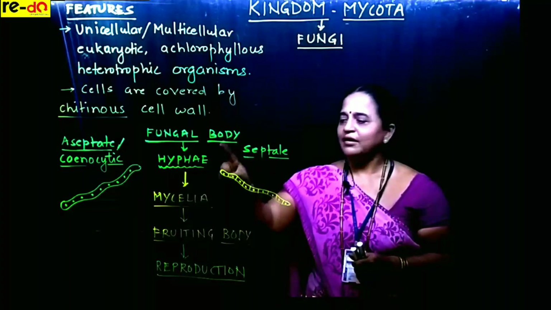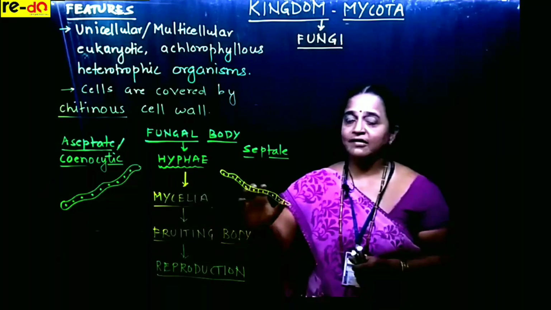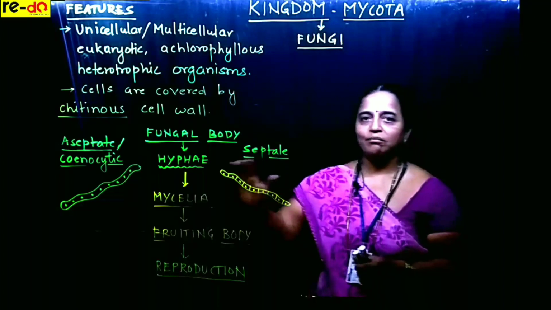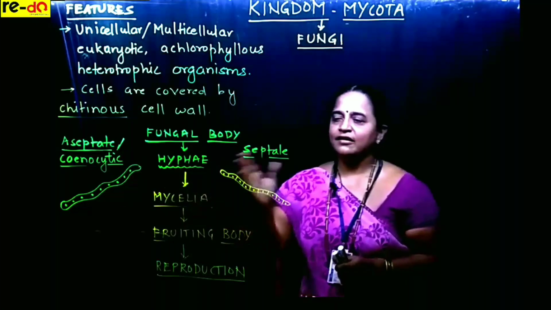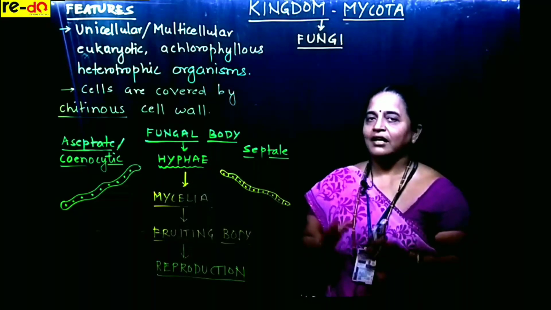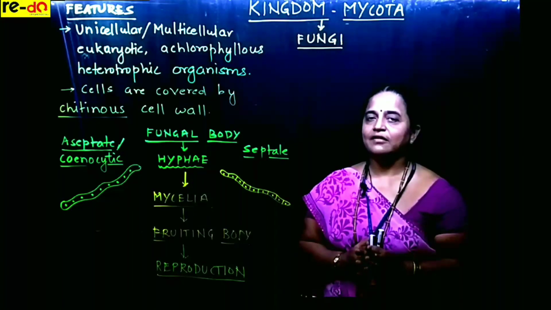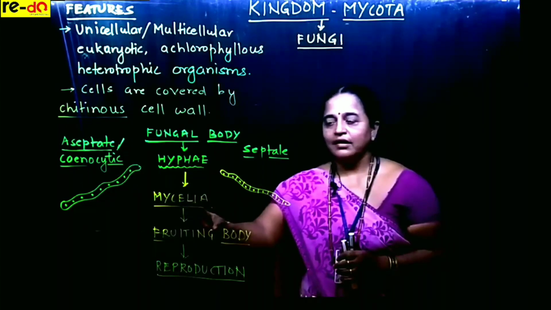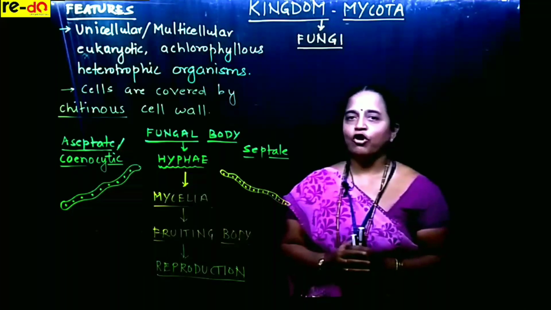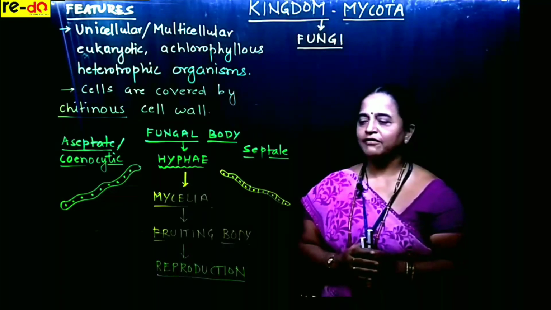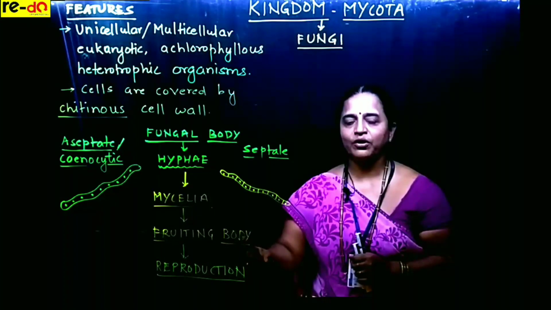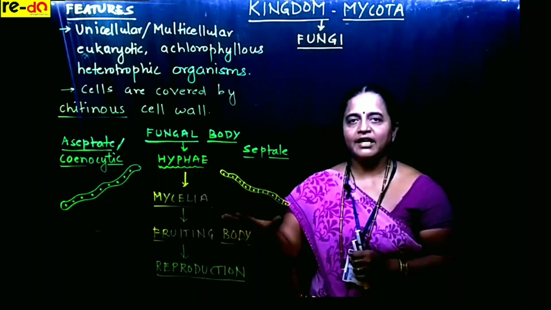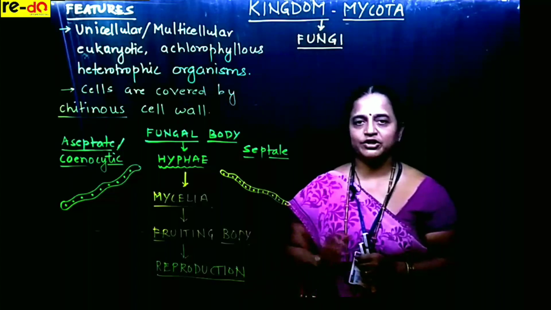So, the fungal body shows mycelia. Mycelia is a bundle of hyphae. Hyphae are thread-like structures, maybe aseptate in lower fungi and septate in higher fungi. And each cell in fungi is protected by a chitinous cell wall. This you have to remember. Mycelia come together to form a proper fungal body, and this fungal body we call the fruiting body. The name fruiting body is given because after attaining maturity, they go for reproduction.